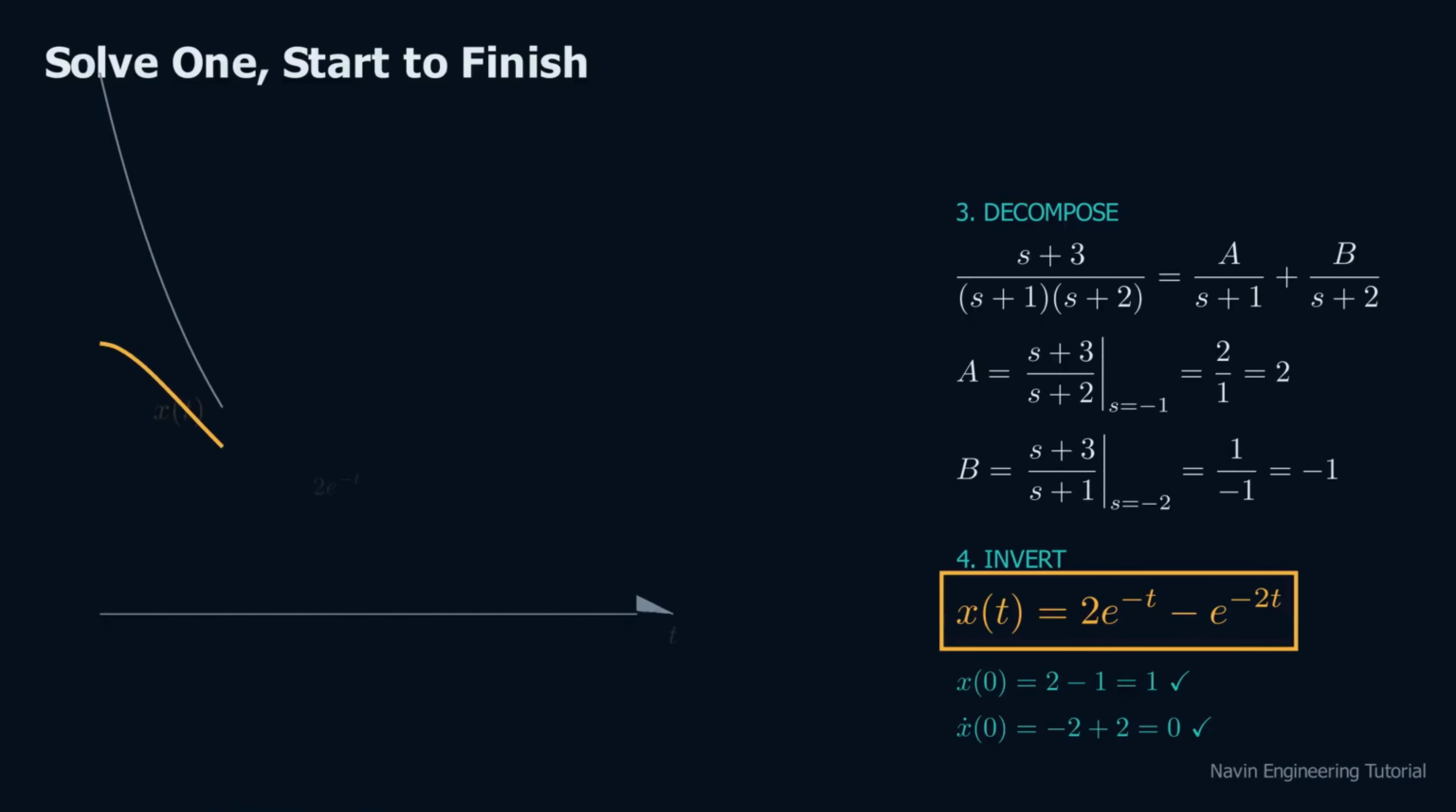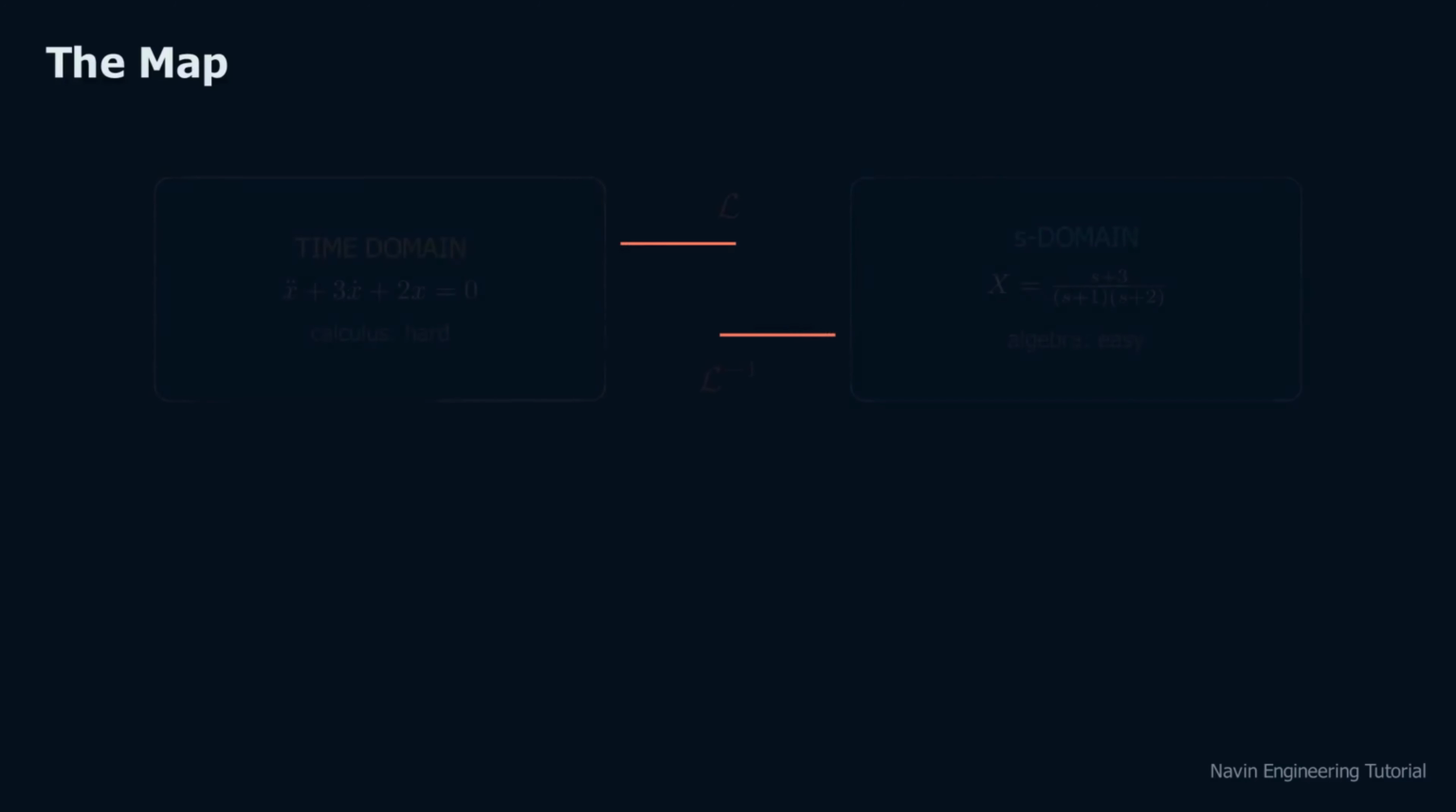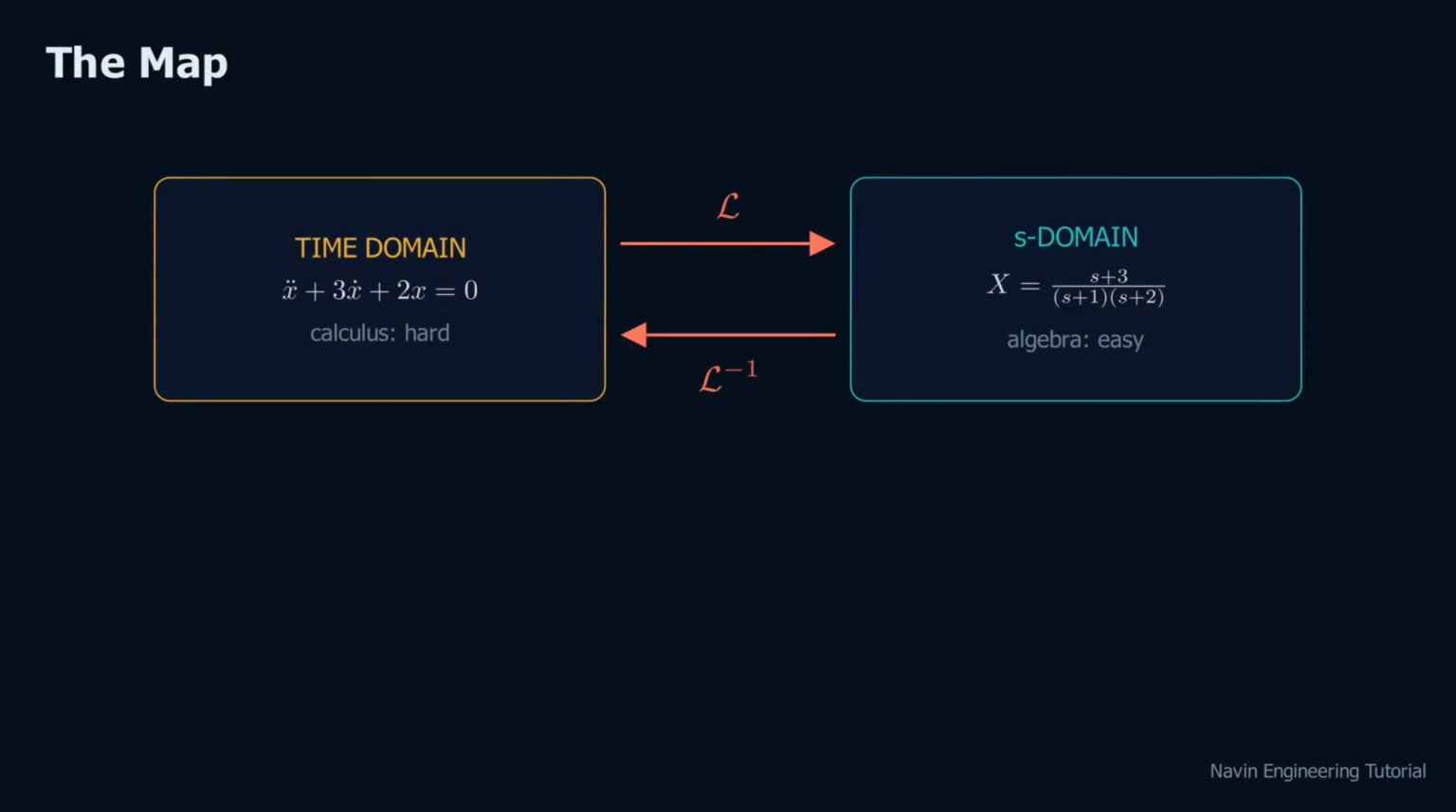And here is the motion. Released from 1, it slides home without a single oscillation, because both poles are real and negative. The picture was already written in the s-plane. Time to step back and see the whole machine. 2 worlds. In the time domain, the problem is calculus, and it is hard. Cross the bridge with the transform, and the same problem is algebra. Solve it, and cross back with the inverse.